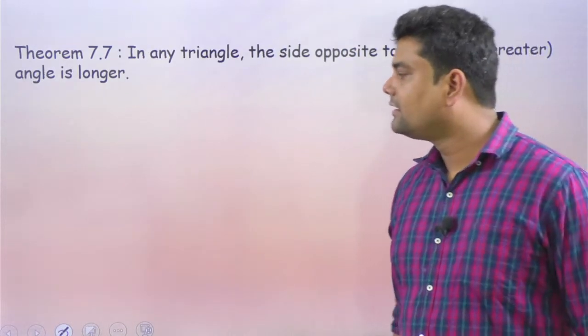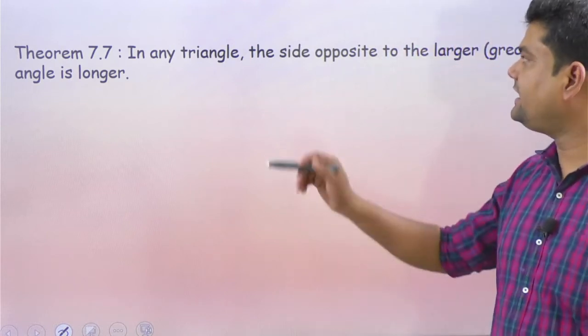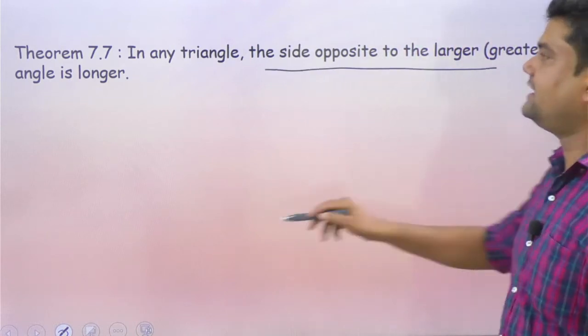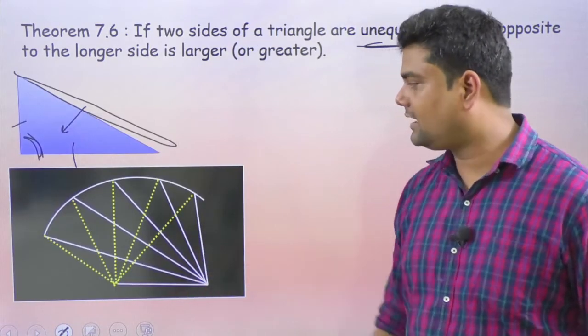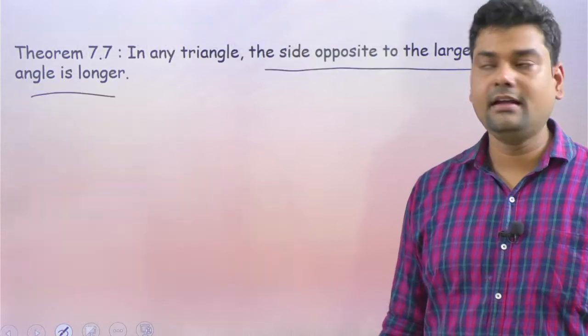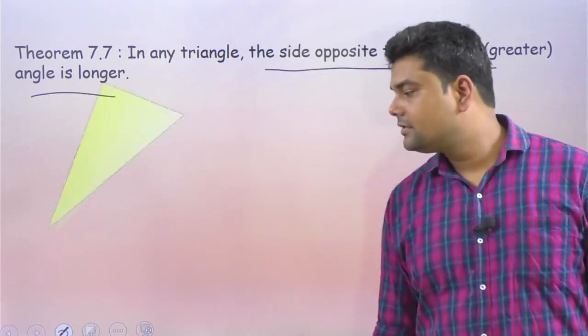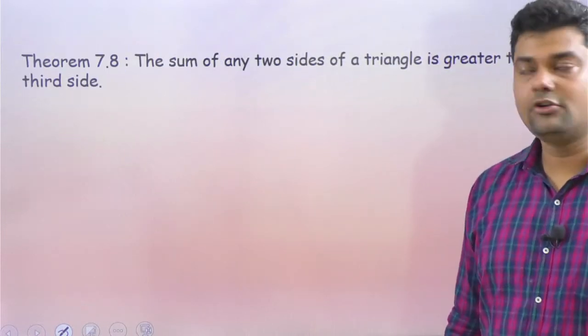Theorem 7.7: in any triangle, the side opposite to the largest angle is the longer. We just discussed that; earlier we showed it by proving it. Next we move to theorem 8.